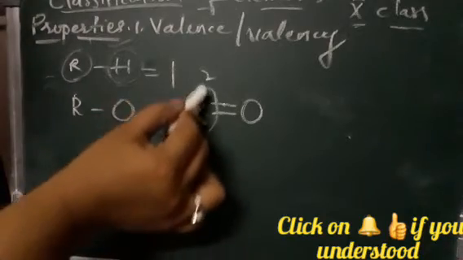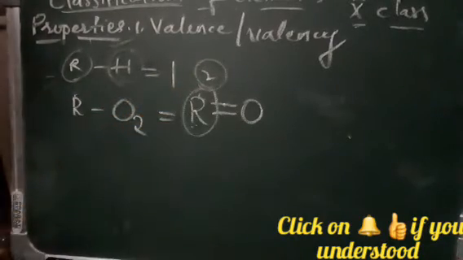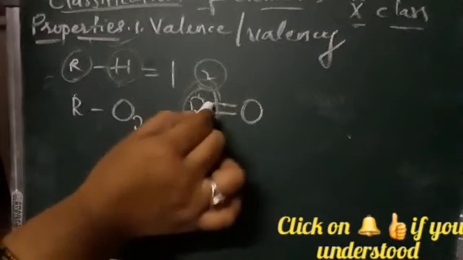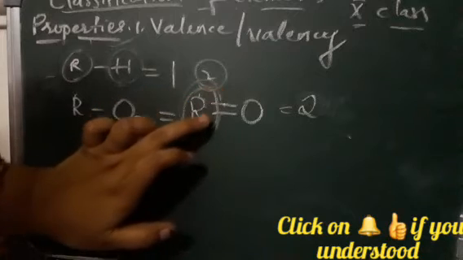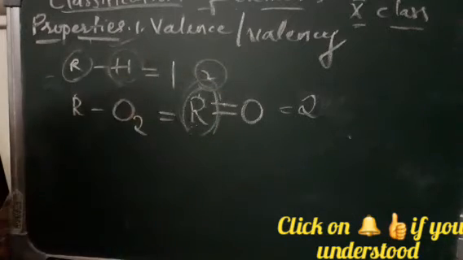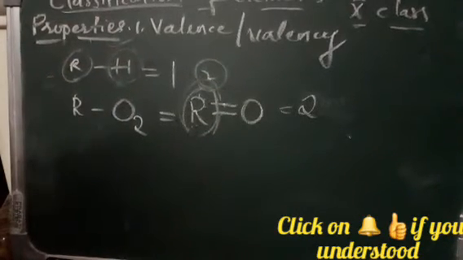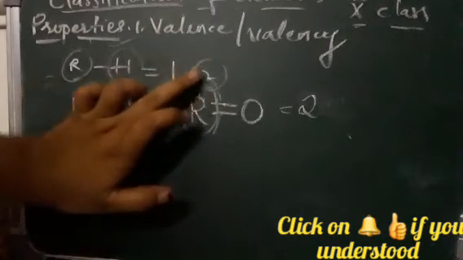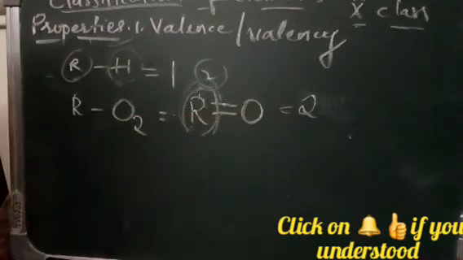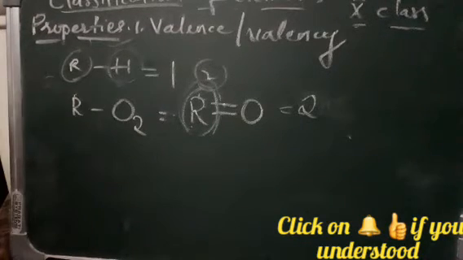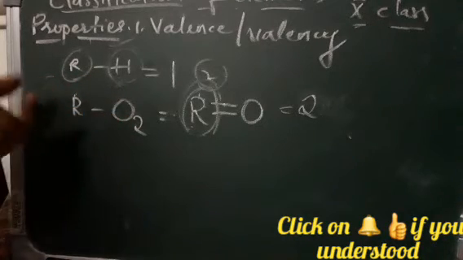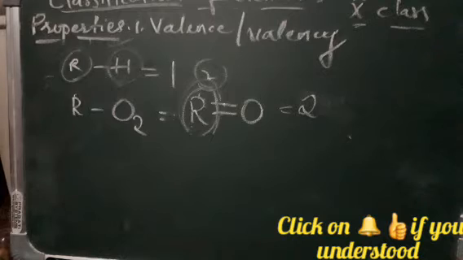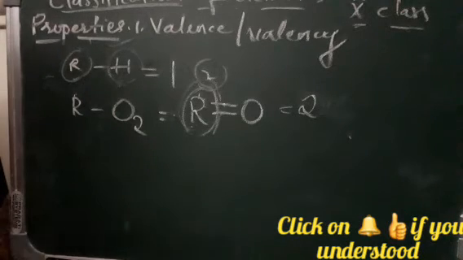So the valency is nothing but the requirement of electrons. Now the valency of this element is 2. That means the outermost shell of this element requires 2 electrons to form a stable bond. So simply we can say that the number of hydrogen or oxygen bonds which are combining with the element will show the valency of the element.